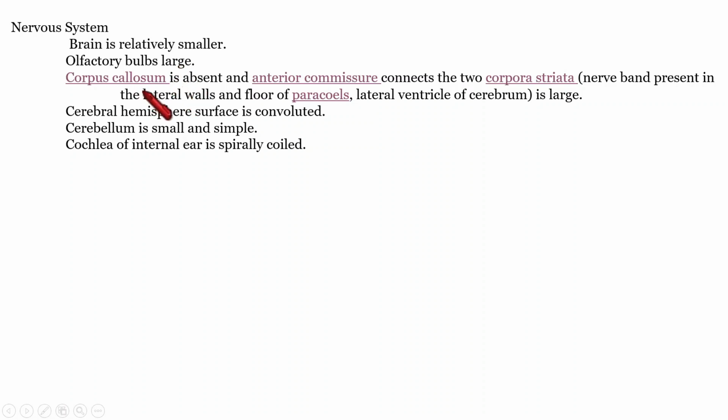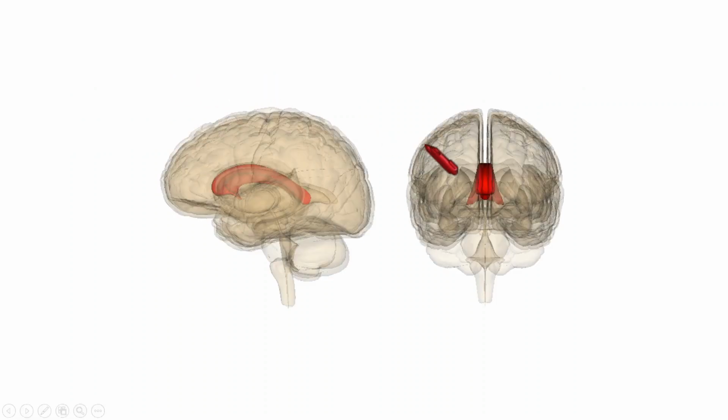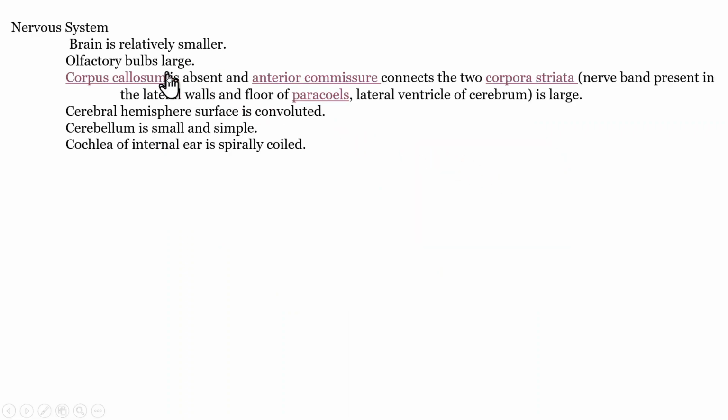Okay, then next regarding corpus callosum. The same thing I explained to you in so many places in this chapter itself. Anyway, once more I am repeating, corpus callosum is that nerve band that connects the two cerebral hemispheres. It is absent in the case of these Metatherians.